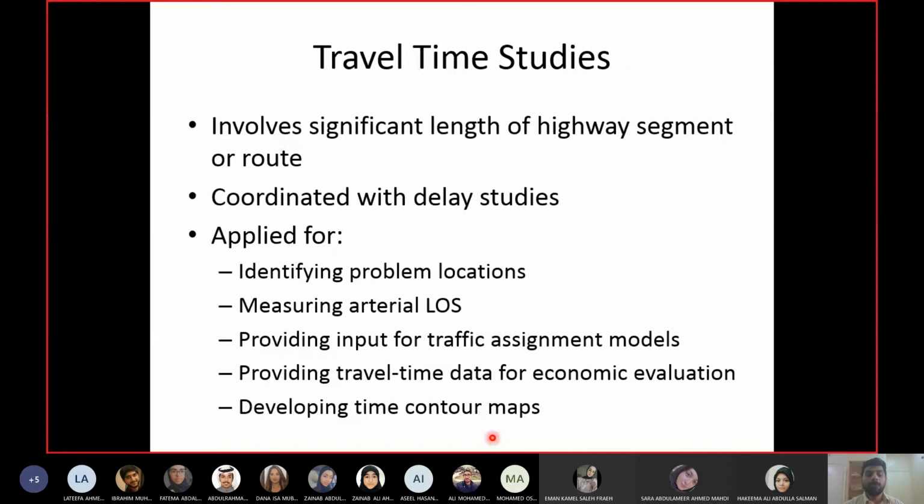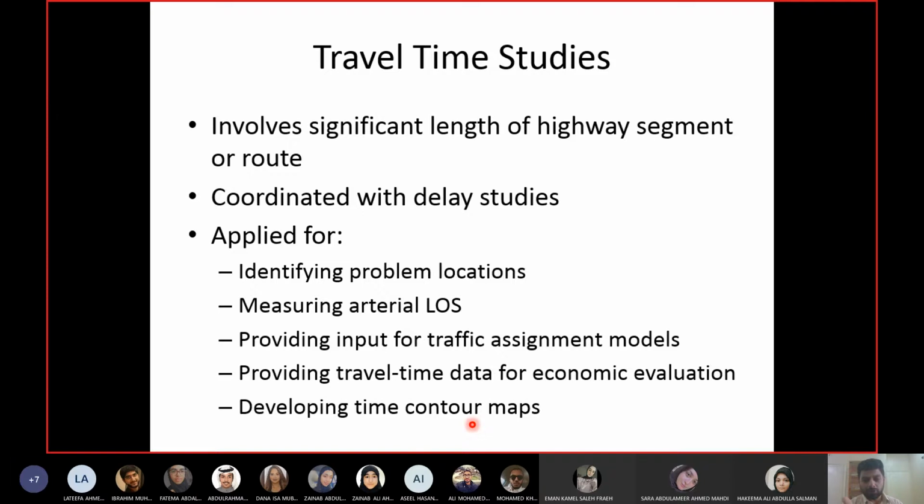Then what are time contour maps? The definition is the same, but instead of same elevation, we say same travel time. So in a time contour map, there are lines which represent points having the same travel time from a central location. Like in a surveying or elevation contour map, you have a center, the origin, the datum. Similarly, in a time contour map, you have the center of the map, and from that center you draw lines, and each line represents points which have the same travel time from that location.